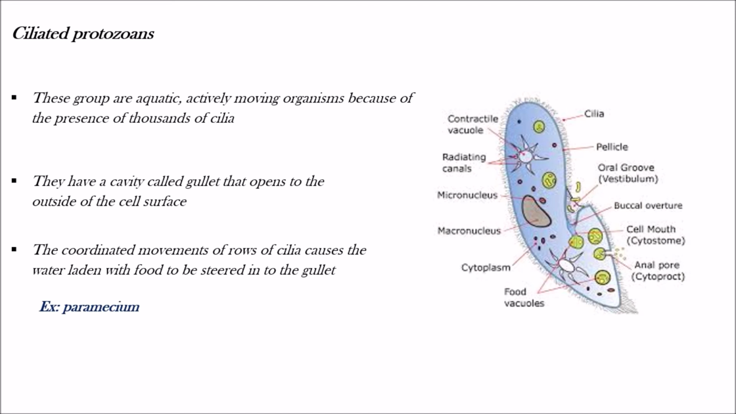So ciliated protozoans are aquatic and actively moving, and they have a cavity called the gullet which opens to the outside of the cell surface. The coordinated movements of rows of cilia cause the water laden with food to be stirred into the gullet. This is about ciliated protozoans.